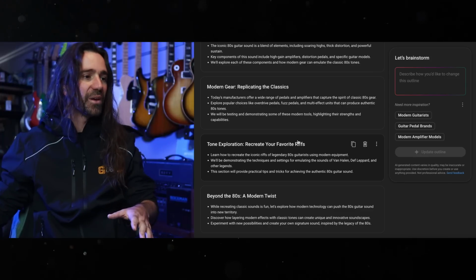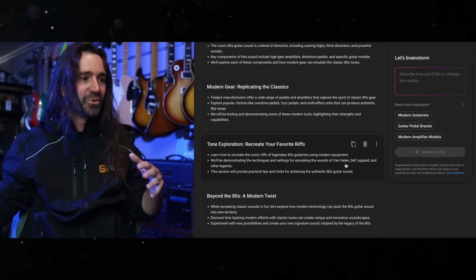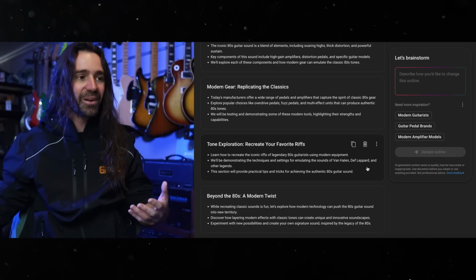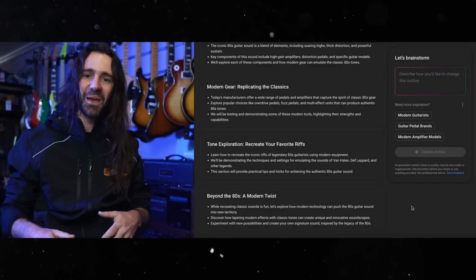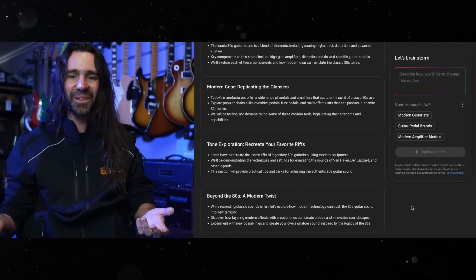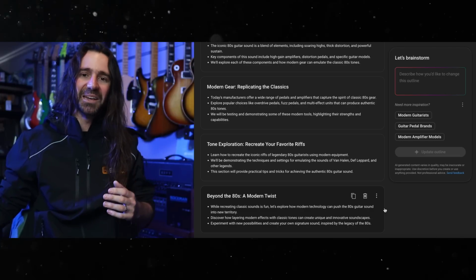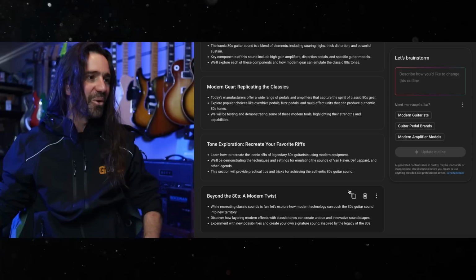So you can see the recreate your favorite riffs. It suggests stuff like Van Halen, Def Leppard, and other legends. So it's kind of gone for two of the most popular artists from the era. Hasn't really suggested anything maybe underground, like what about Blue Murder or Rat or something like that? Not that Rat were underground, but I don't know, think of some obscure 80s band and I would want to do a video on it in there.